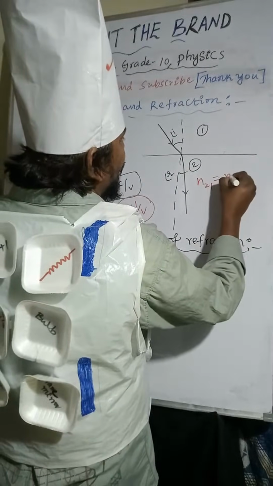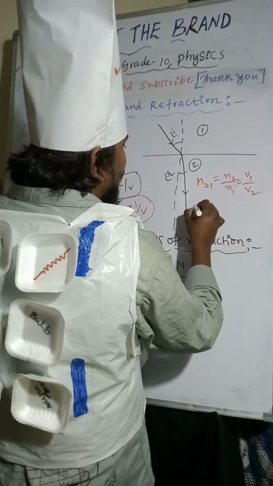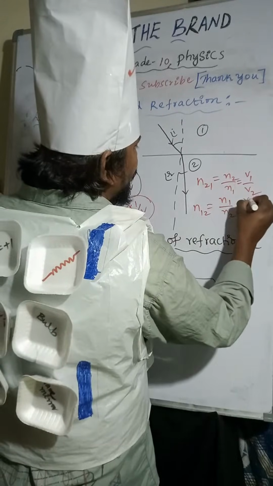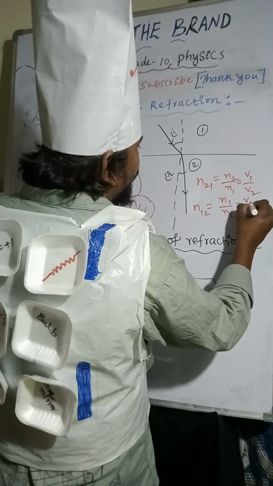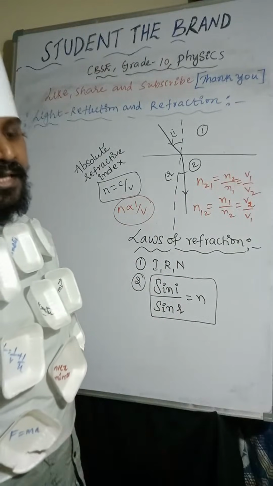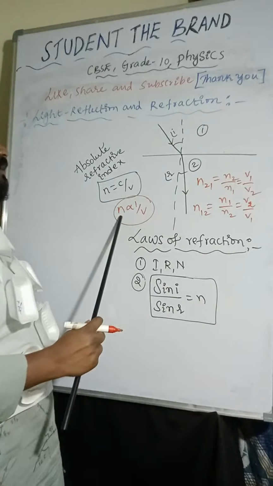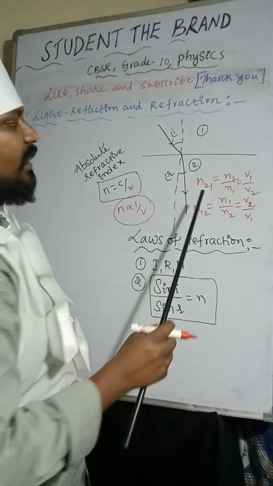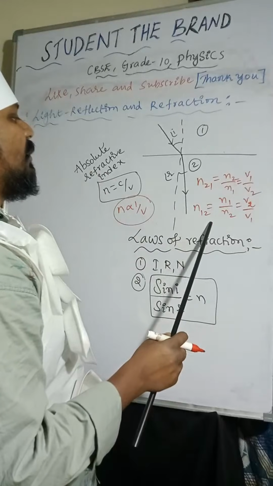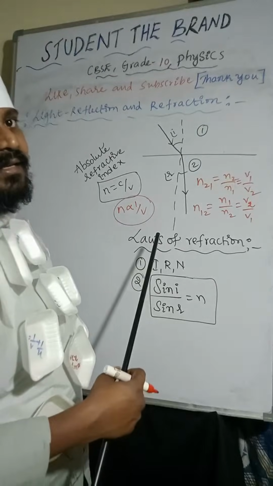So N21, which is N2 by N1, is nothing but V1 by V2. We can also write N12 equal to N1 by N2 equal to V2 by V1, inversely proportional. Here you can see that N equals C by V, so N is inversely proportional to velocity.